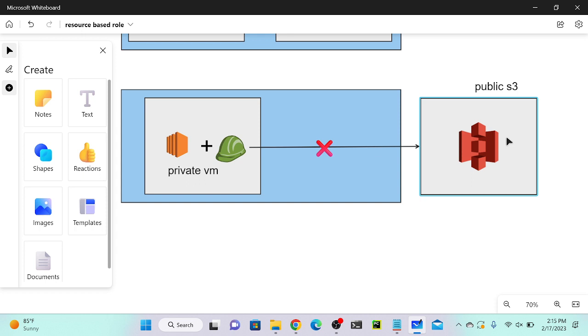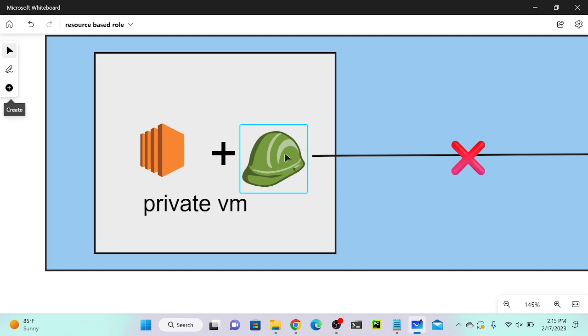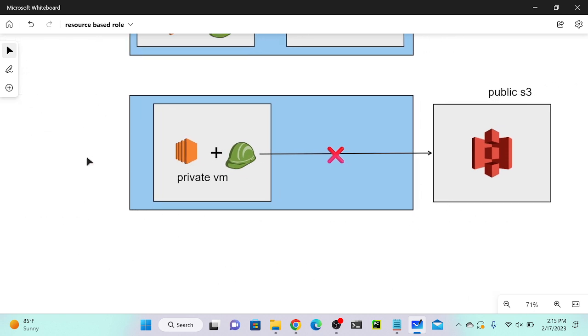We need two prerequisites. One is a public IP address, another one is a role. Okay, role. What is the role? Temporary permission, right? We can attach it to resources or an AWS account. Yesterday we already discussed that. I already attached one role, EC2 S3 full access, but the problem is my virtual machine doesn't have any public IP address. But this virtual machine needs to connect to S3 as well.